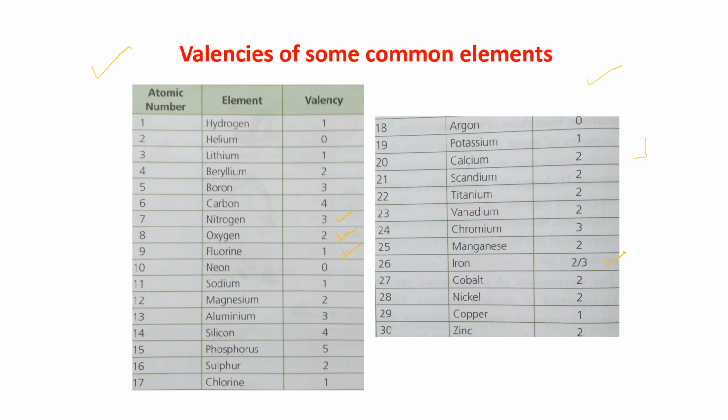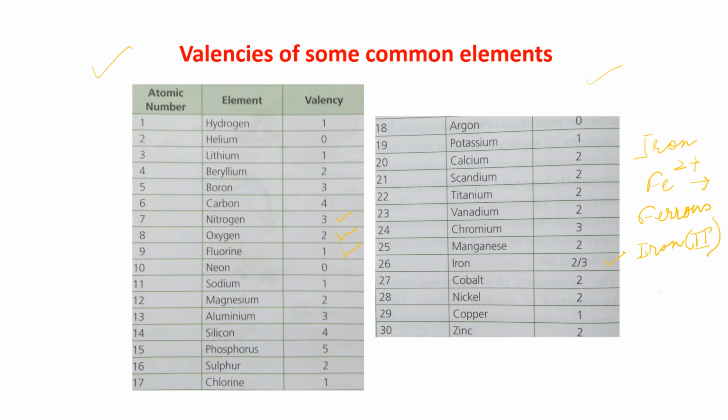Iron, the symbol is Fe, with 2 valency is written like this, Fe2+. If it is written like this, it is known as ferrous. The name of this one is ferrous. Now, this is also known as iron(II), like this, Roman 2.